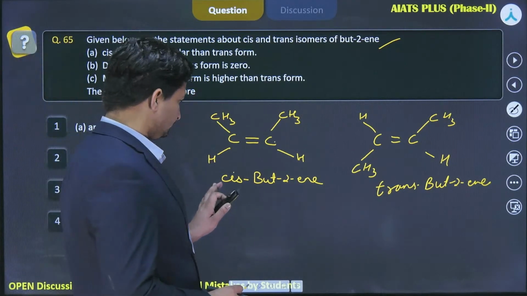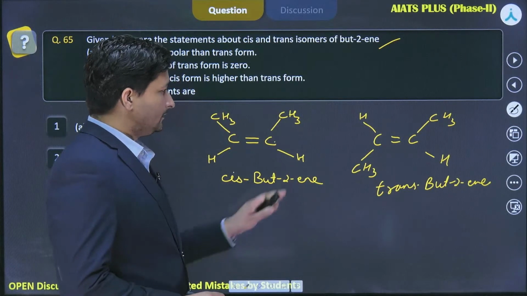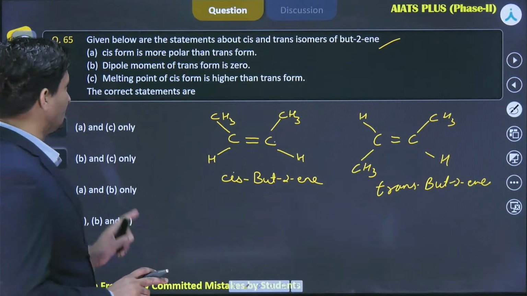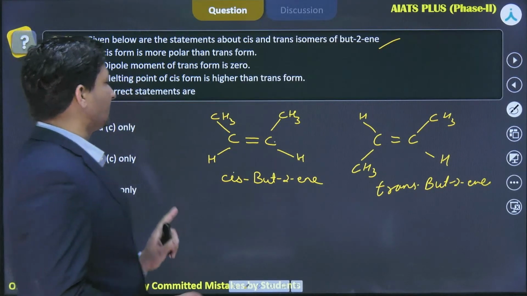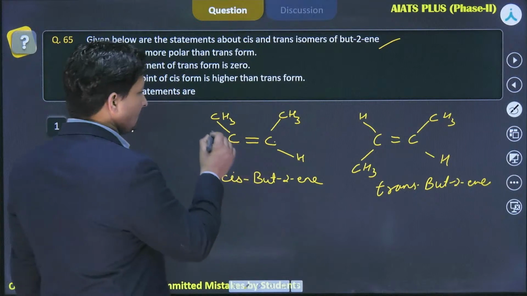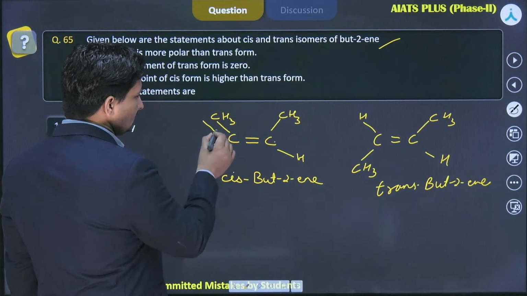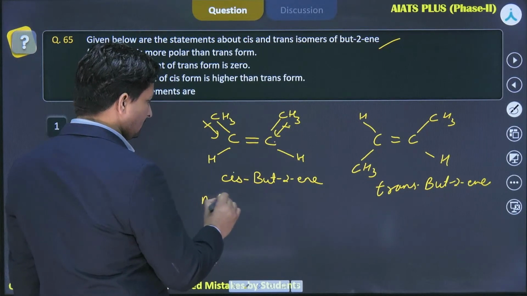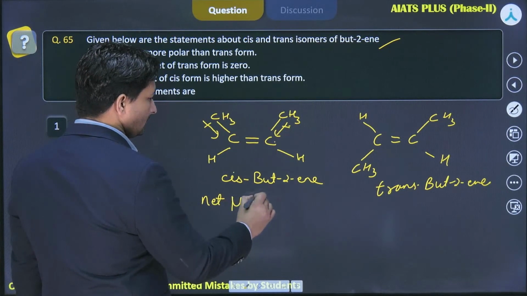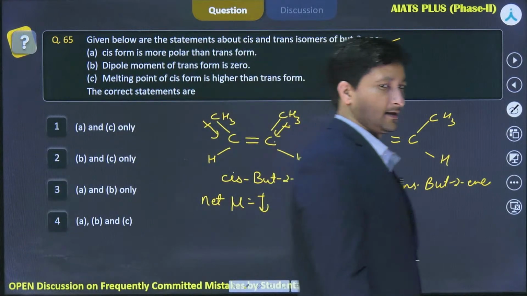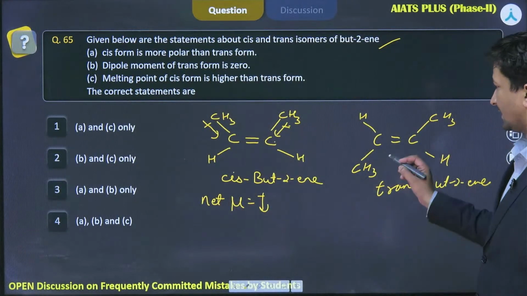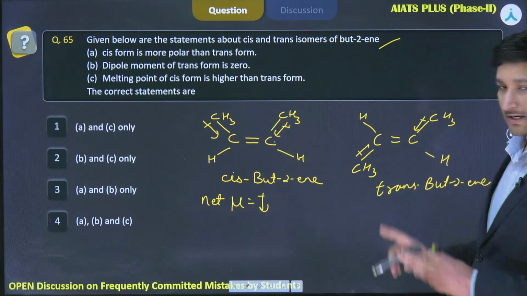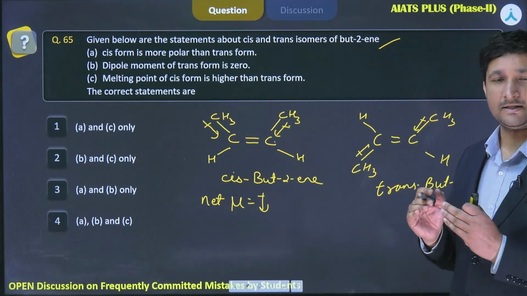यहाँ पे देखो, cis butene, trans butene. Now they are both geometrical isomers. Okay, now cis form is more polar than trans isomer. चलो हम देखते हैं यहां पे अगर पोलैरिटी की बात करें तो they will have net mu in this direction, अगर मैंने इस तरीके से सिस को बना रखा है तो. ठीक है, फिर अगर हम इसमें बात करें तो in case of trans form they are going to cancel out each other.